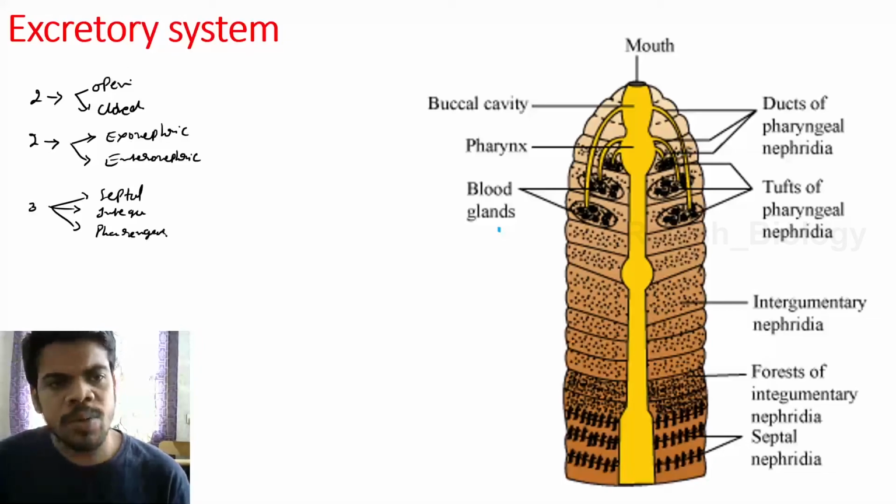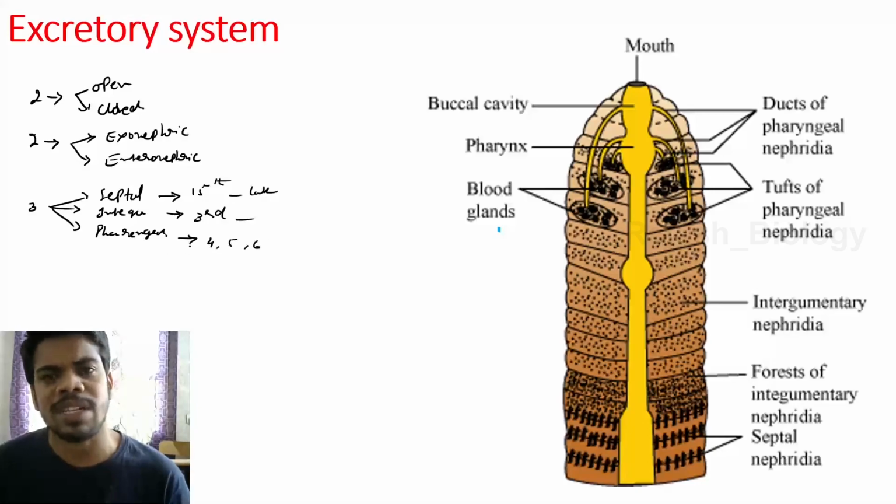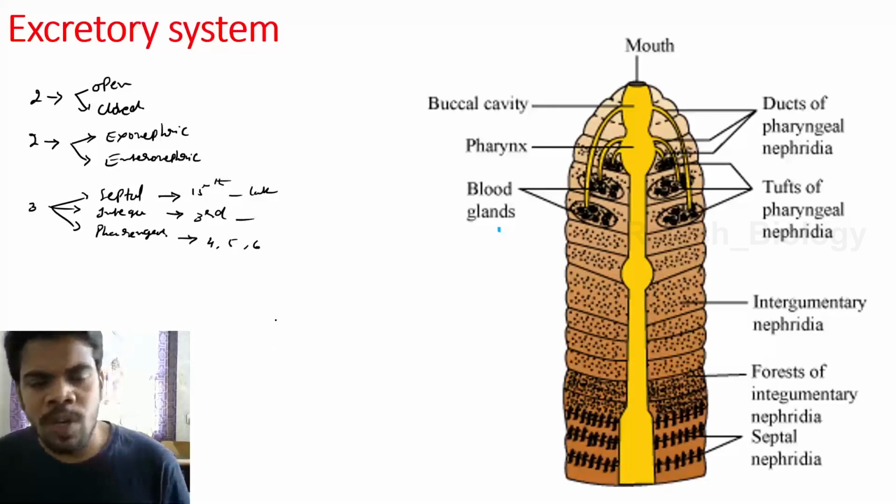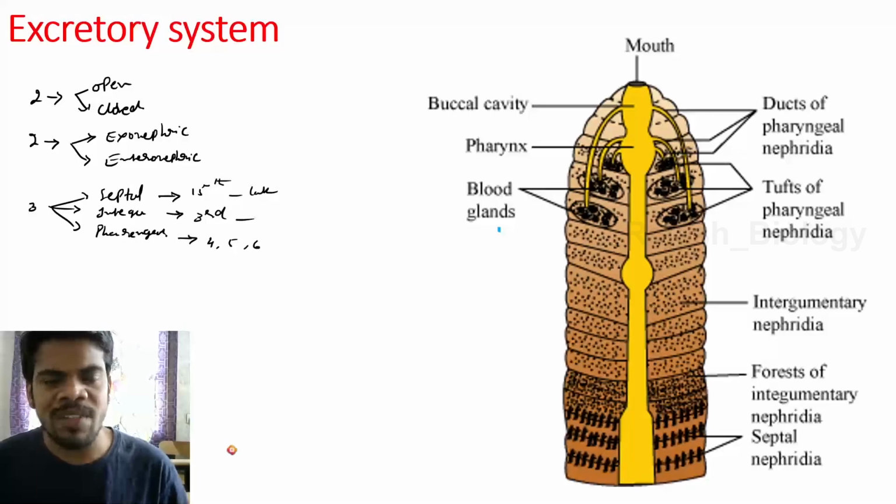Okay, so septal nephridia are present from the 15th segment to the last. Integumentary nephridia are present from the third segment to the last. Pharyngeal nephridia are present in the 4th, 5th, and 6th segments. And they play a key role in osmoregulation, water conservation, and homeostasis of water. So this is about the excretory system of earthworm.